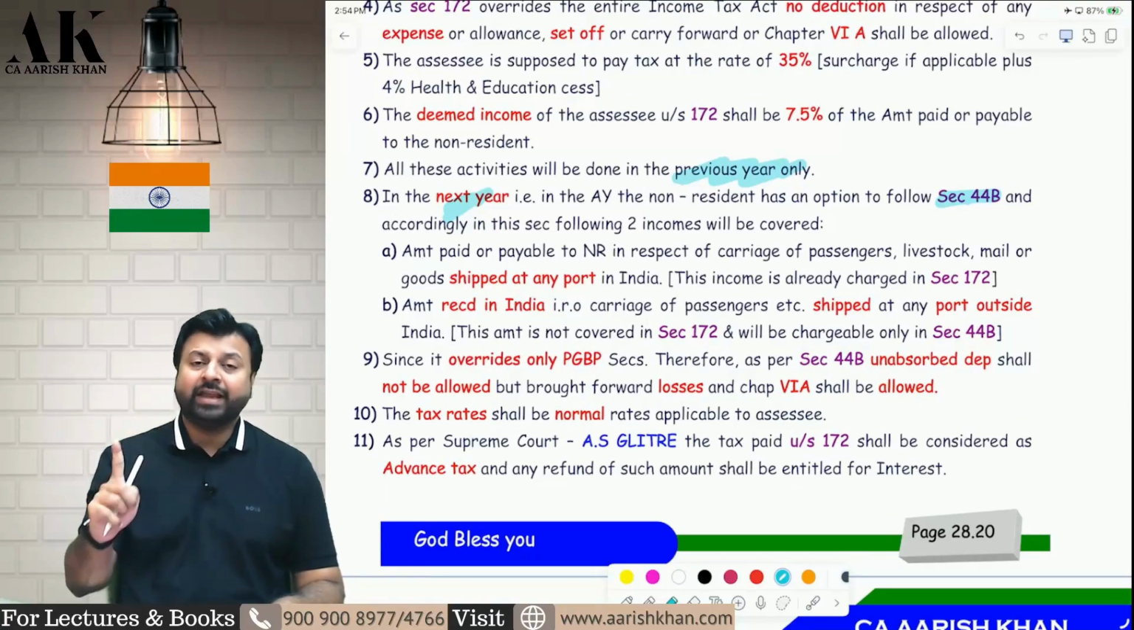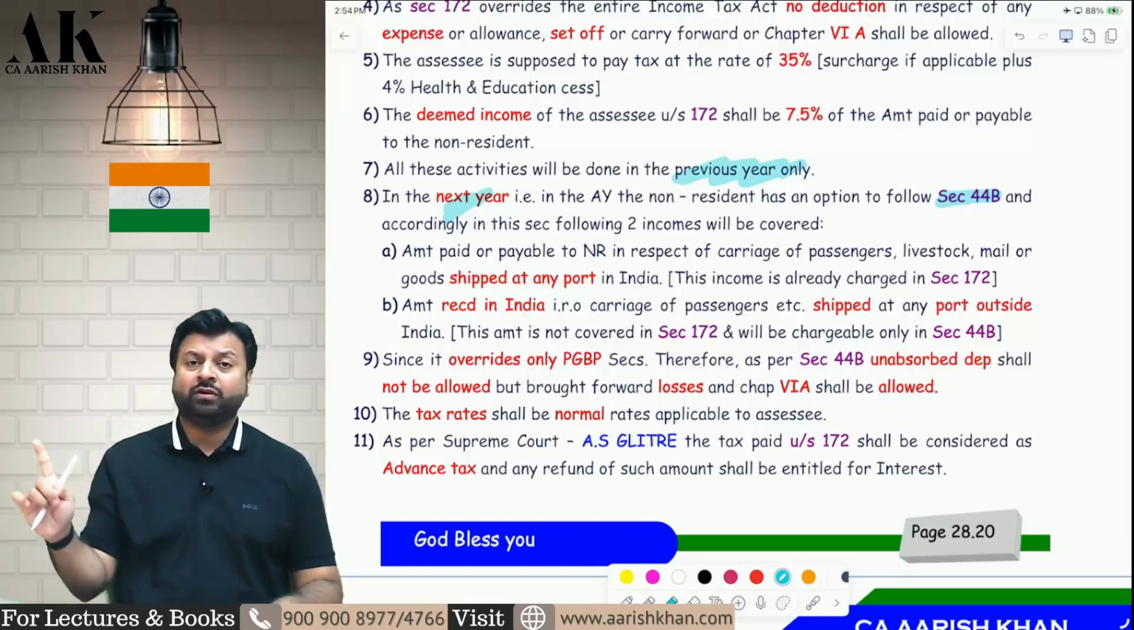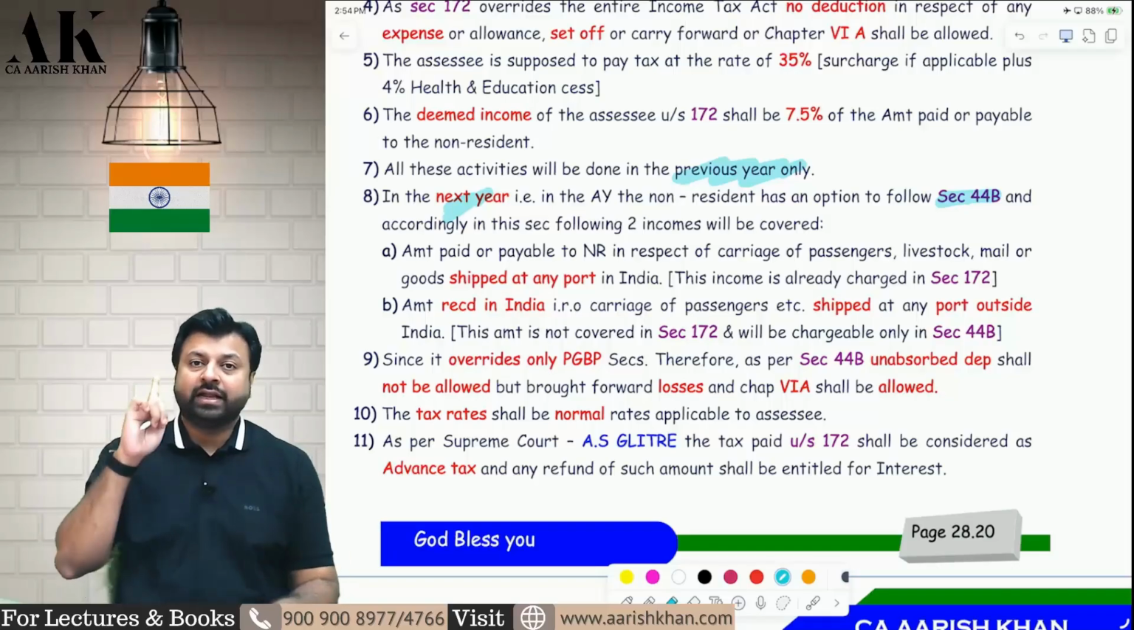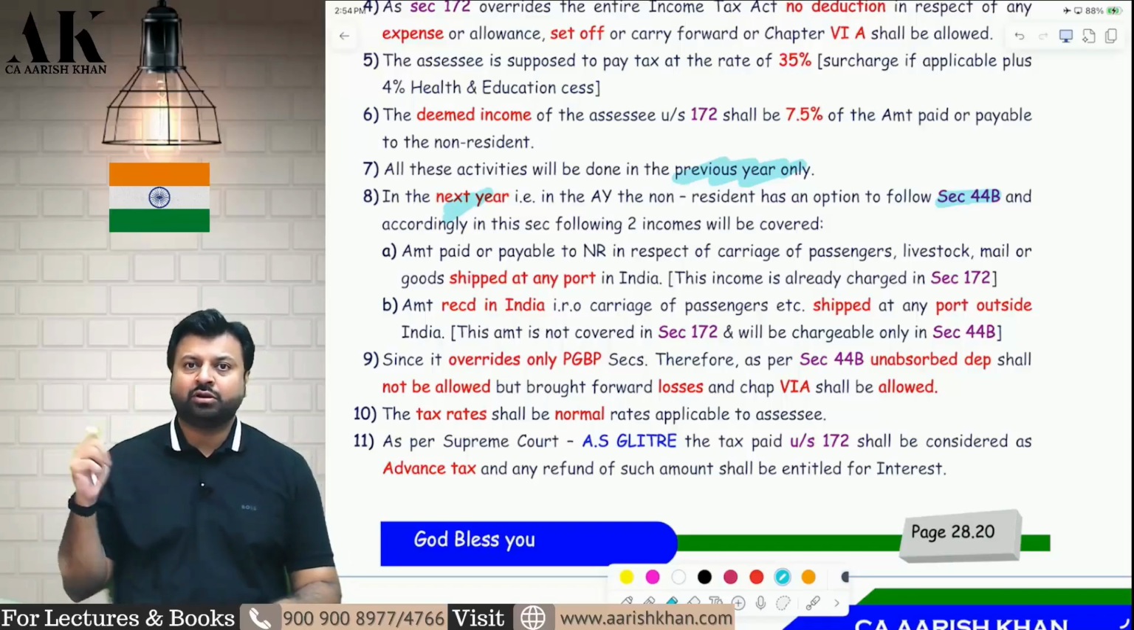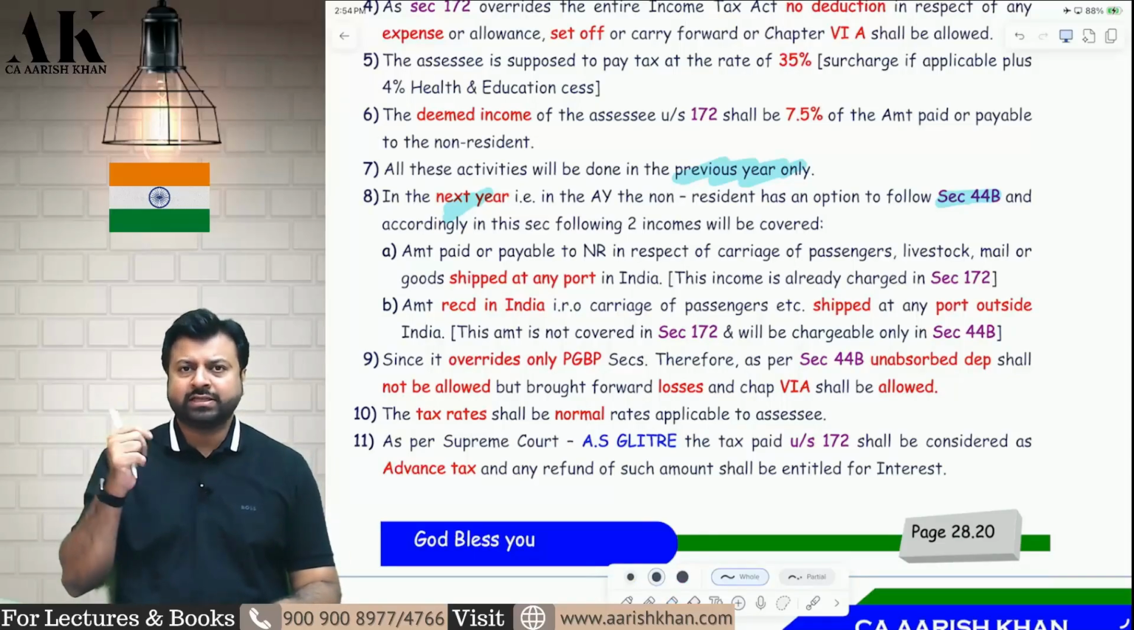But again, you will not get the deduction of PGBP expense because 44B overrides section 28 to 43. You will not get PGBP expense. But you can get now in 44B what? Two deductions. That is set off and carry forward of losses. If there are some losses which are assessable to tax in India, you can set off against this income now. And you can also take chapter 6A.